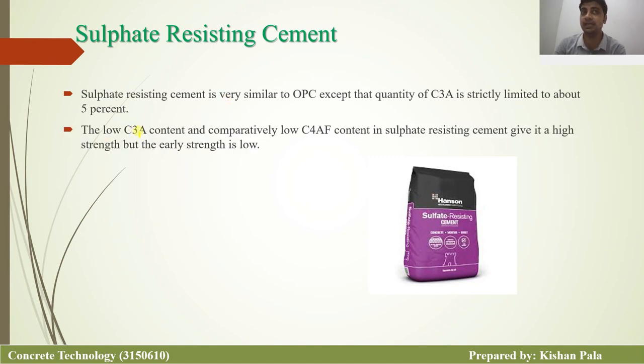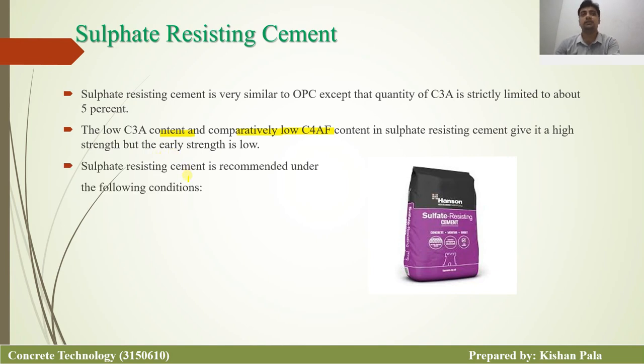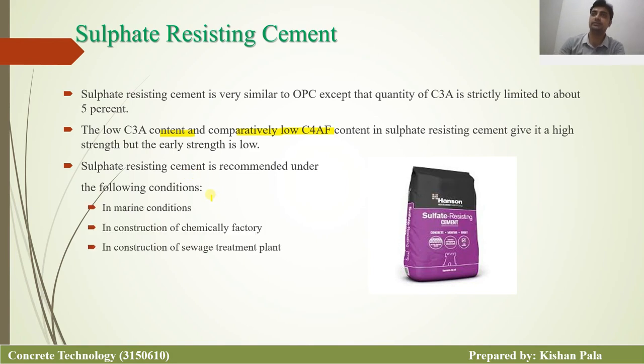The low C3A content and the comparatively low C4AF, tetracalcium aluminoferrite, content in the sulfate resisting cement give it high strength, but early strength is low. It is recommended under the following conditions: in marine conditions, in construction of chemical factories, and in the construction of sewage treatment plants.